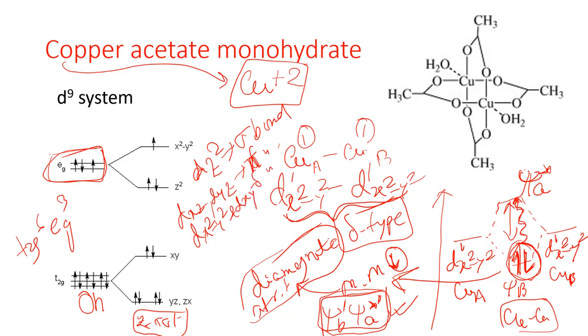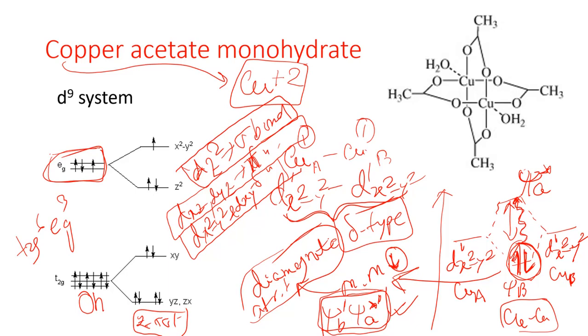So basically there are three types of bond. Dz square forms sigma bond, dxz and dyz form pi bond, whereas dx square minus y square and dxy form the delta bonds. So as in this case the unpaired spin is in the dx square minus y square orbital, we consider the interaction as the delta bond through antiferromagnetic coupling.